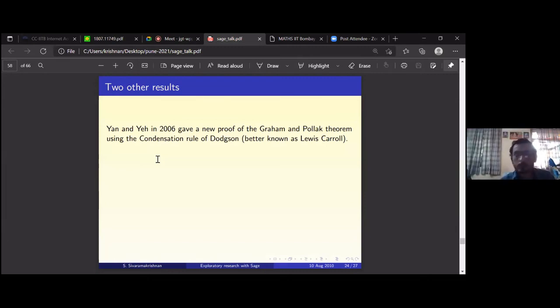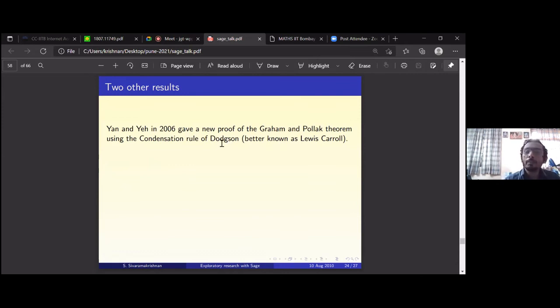Okay. So there is this condensation method to find the determinant. That's another method. Somehow it's not taught in any course that I have seen. I studied linear algebra when I was a student, and I have never read it. Now, when I try to teach it, there is some resistance, because there is another way to evaluate the determinant. So this is called the condensation rule of this person called Charles Lutwidge Dodgson.